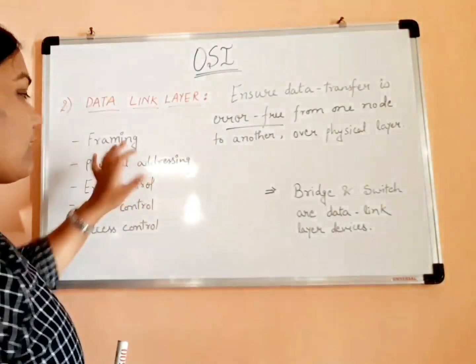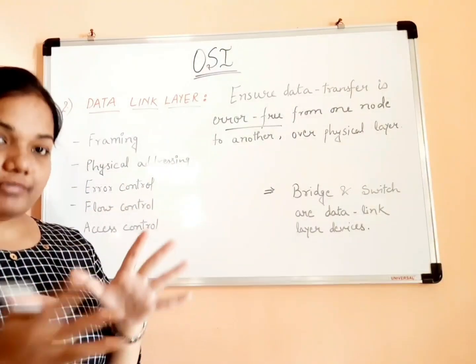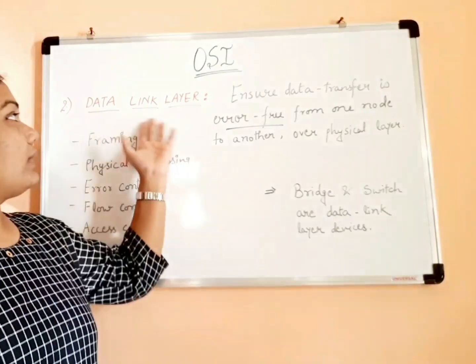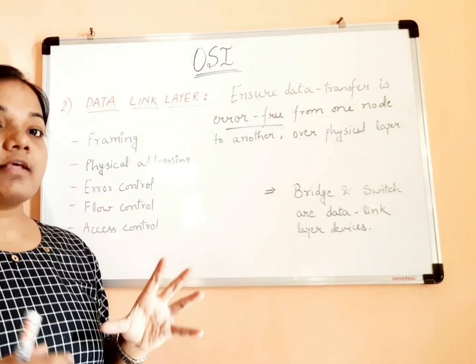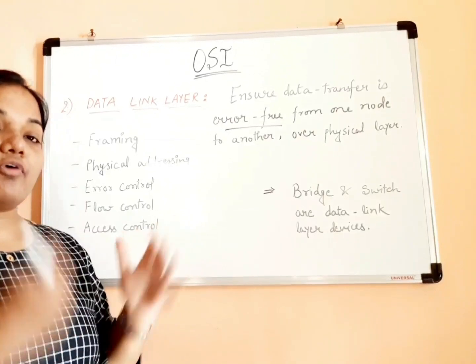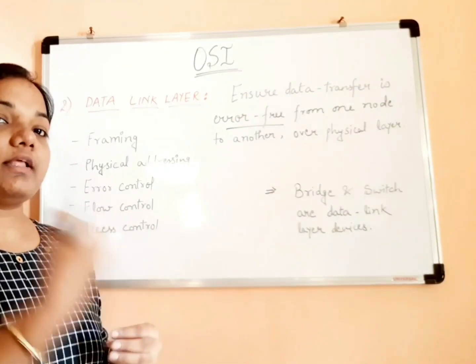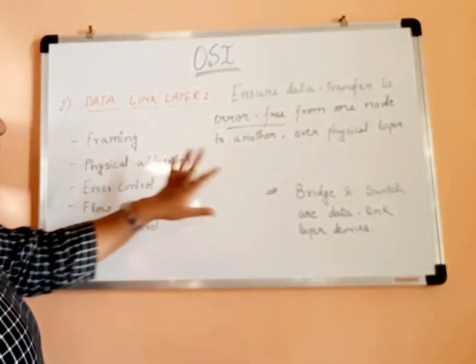That is what is known as framing. Then physical addressing. While creating the frames, along with the framing, the data link layer attaches the physical address of the sender and receiver so that the data is transmitted to the desired location. So that is about physical addressing.